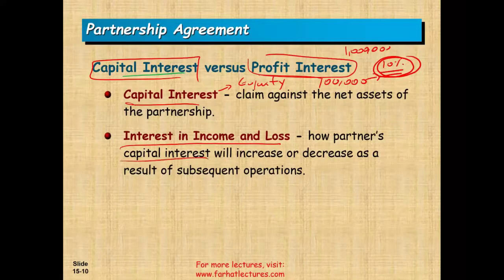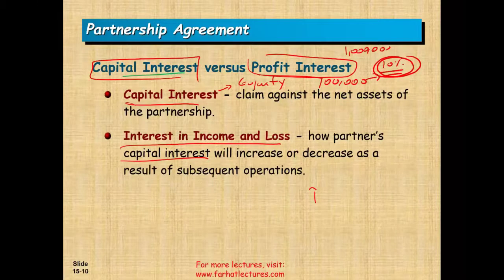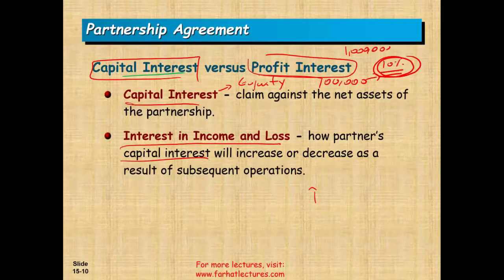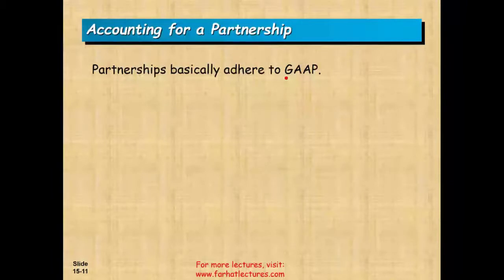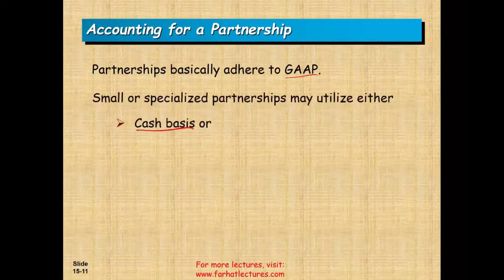Okay. Now your capital interest, definitely, it's going to increase when you generate a profit. It's going to decrease when you have a withdrawal. We'll talk about this. But what you need to know is your capital interest and how we allocate income and losses are two different things. Okay. Generally speaking, partnership basically follows GAAP, but you don't have to. If it's a small partnership, you may use the cash basis or you may use the tax basis of accounting.